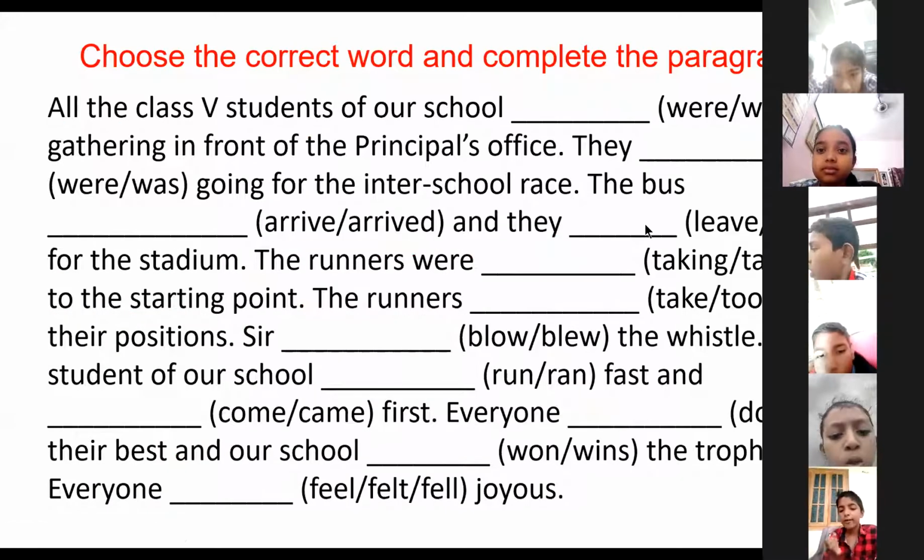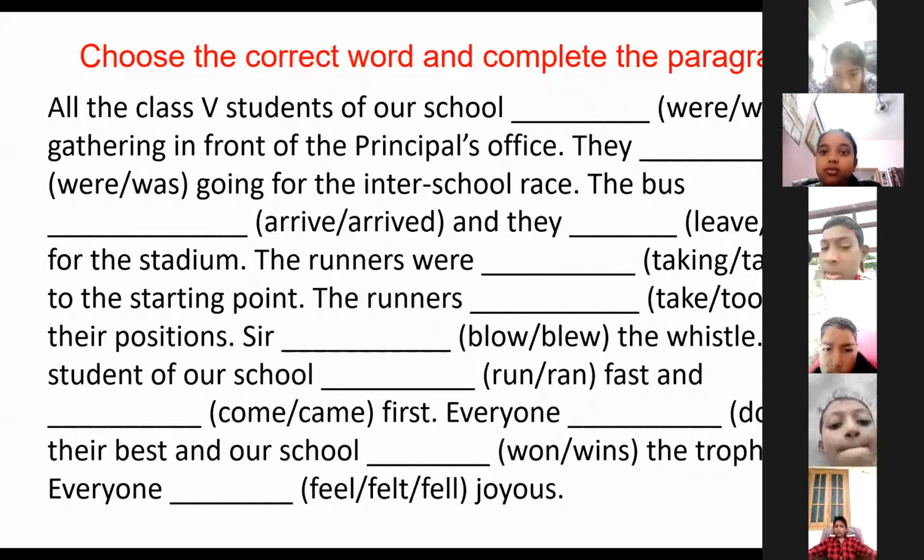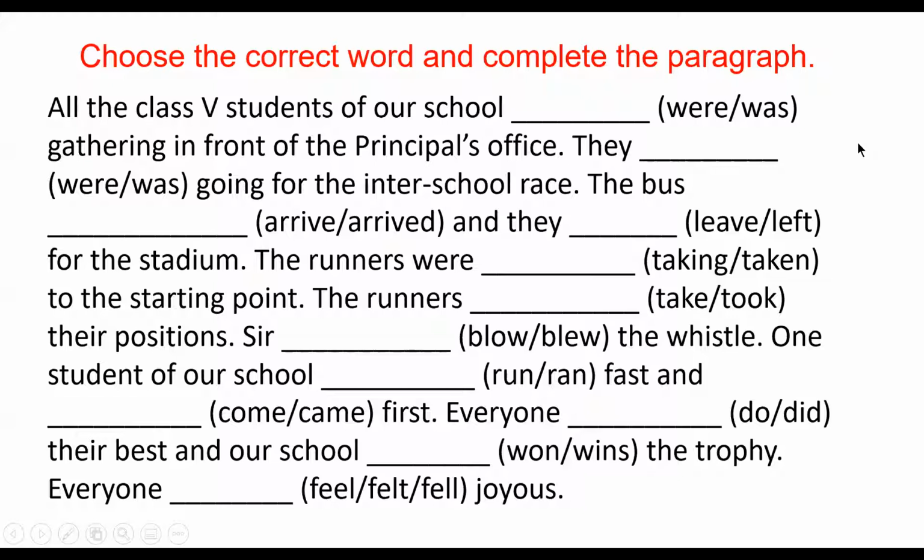Okay. Now this is about the past tense, children. All the class 5 students of our school, students, so what should come? Was or were?